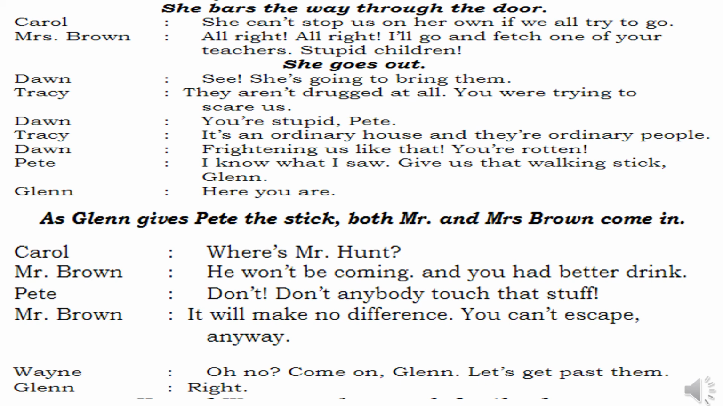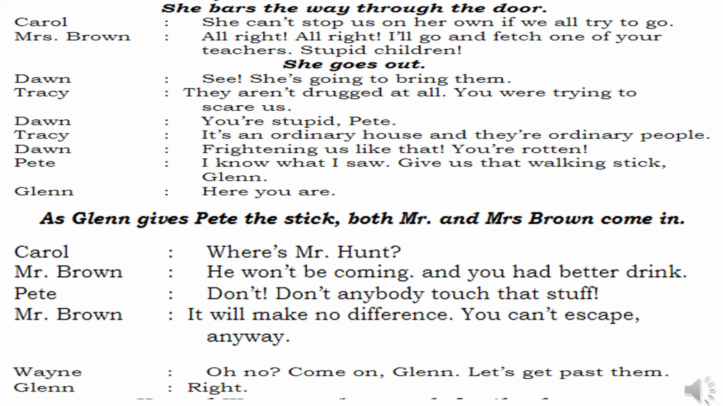Dwan, frightening us like that? You're rotten. Rotten means you're a bad boy. You frightened us like this. Amma, was this kind of an answer? Petty says, I know what I saw. Give us that walking stick, Glenn. Glenn says, here you are. So Petty says, see, you might not believe, but I know what I have seen. I will believe my eyes. Now he will order Glenn to give the walking stick which was hanged over the chair.